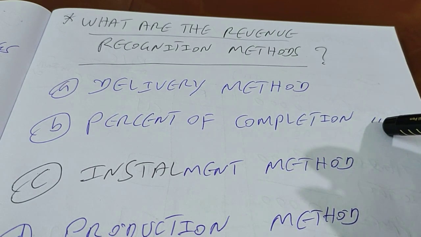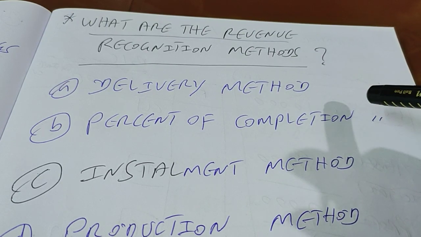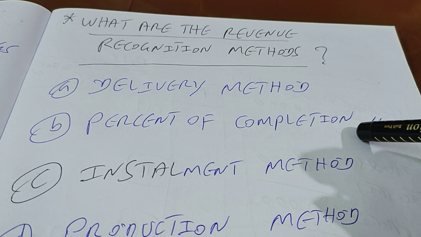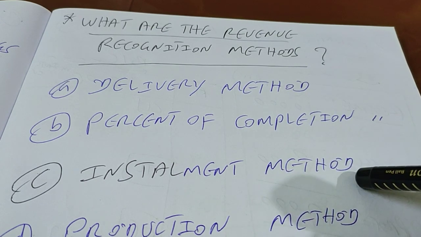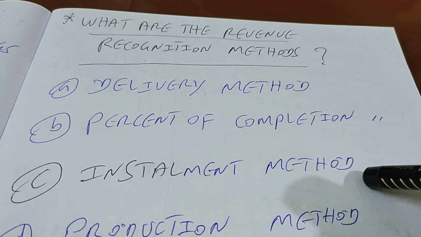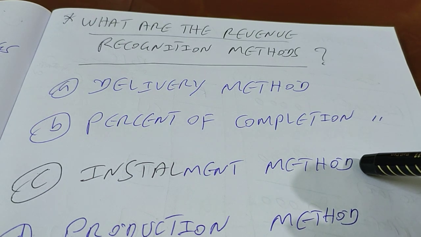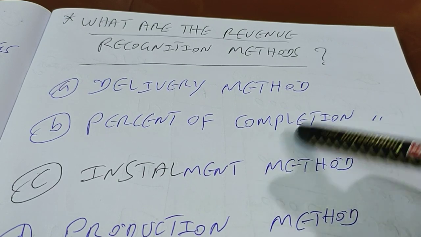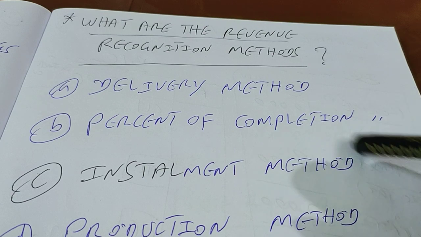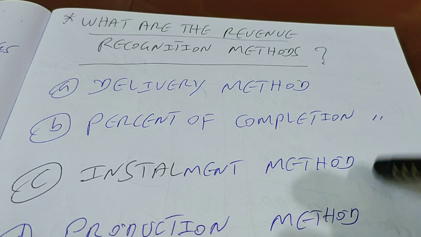The second one is the percent of completion method. Normally it is used in long-term contracts, wherein the person providing the service will recognize revenue according to the percentage of completion. And the third method is the installment method. We are all living a life of EMI. We buy white goods like refrigerators, washing machines, two-wheelers, four-wheelers, and homes. For all those things we have to pay installments. So companies which sell products on an installment basis can recognize revenue upon collection of the installment from the customer on a periodic basis.